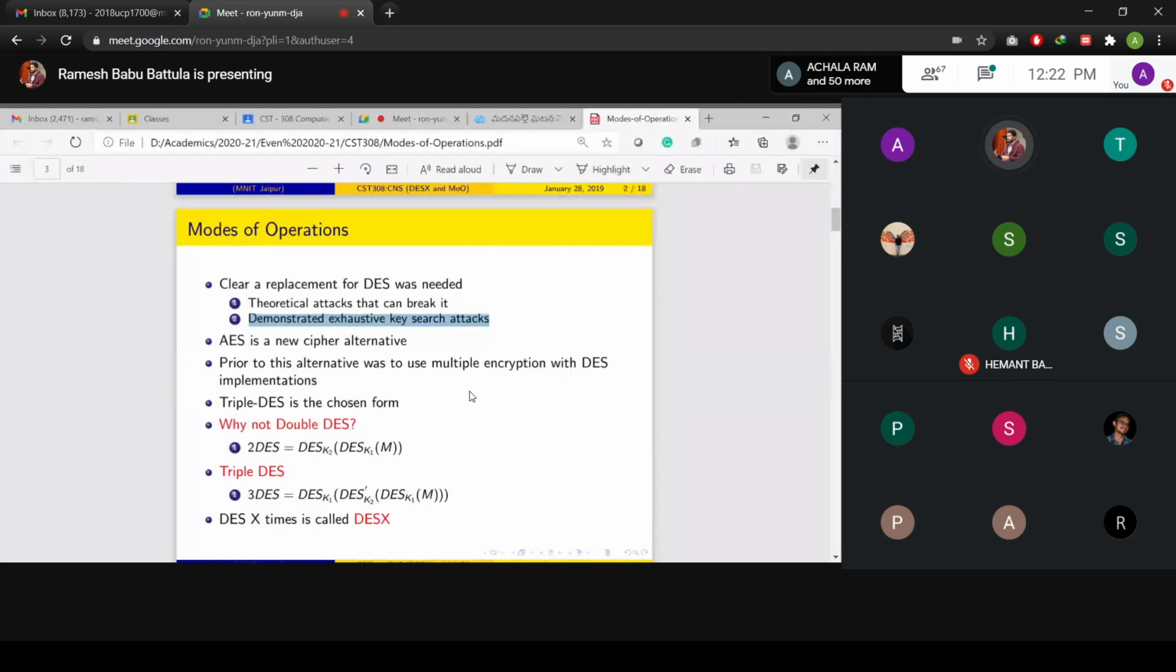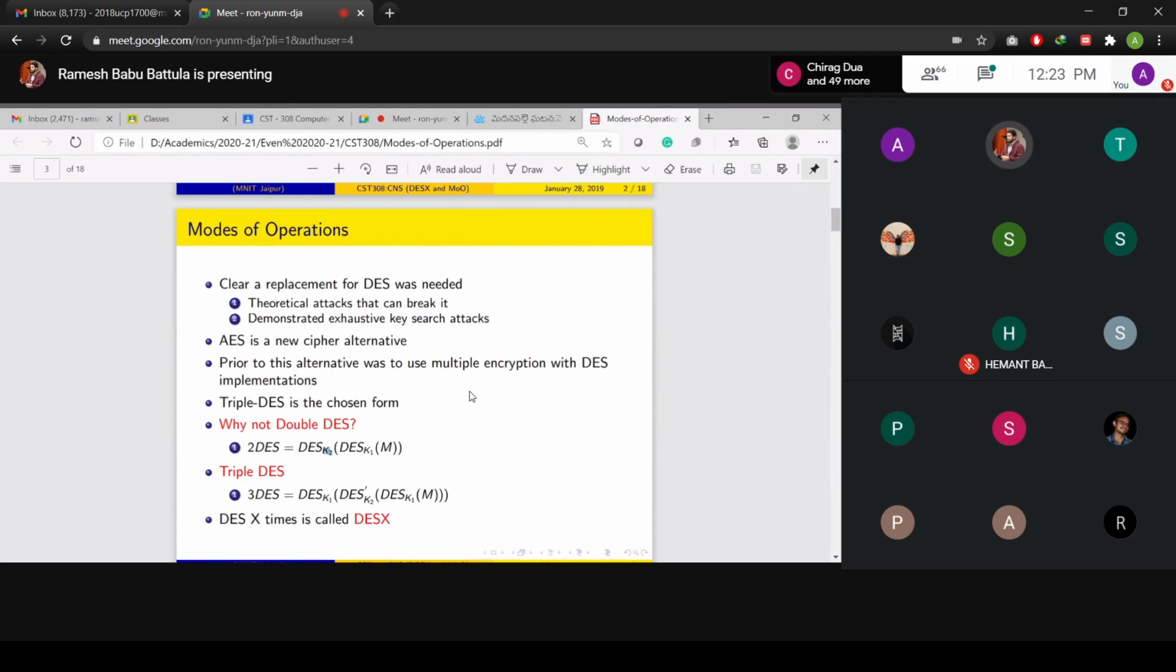So AES is a new cipher alternative. Prior to this, the alternative was to use multiple encryption with a DES implementation. One is triple DES, the chosen cipher form. Why are we not going to use double DES? Simply, you understand, I'm performing encryption, and again I may perform encryption. You observe here, one is key K1, the other is key K2. What is the key length here? 112 bits is the key length. Clear? In the double DES.